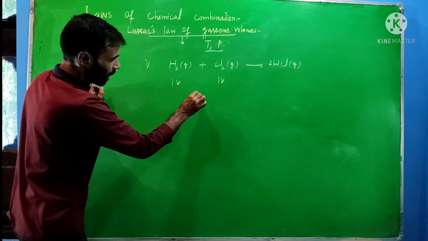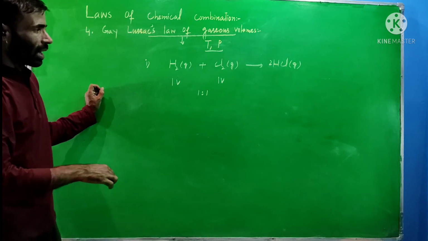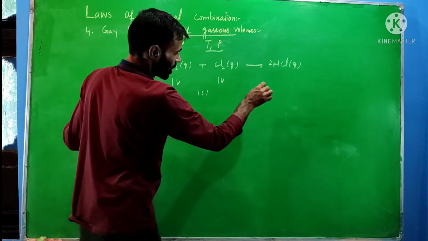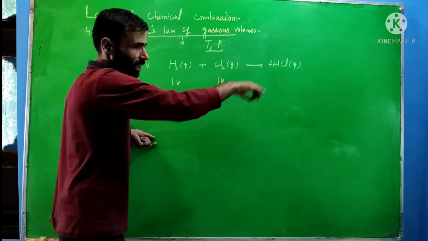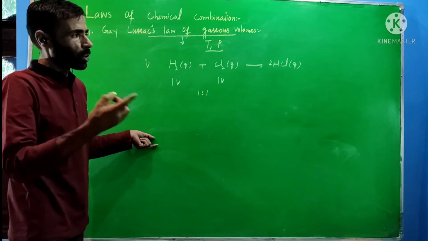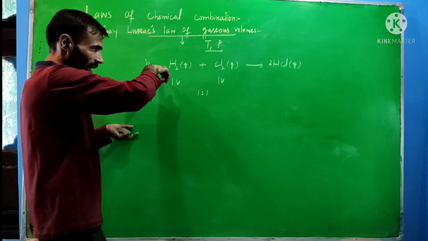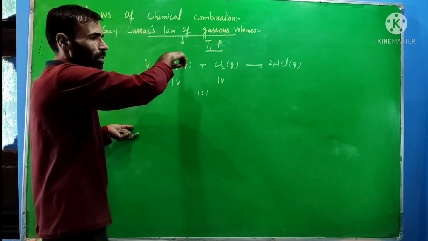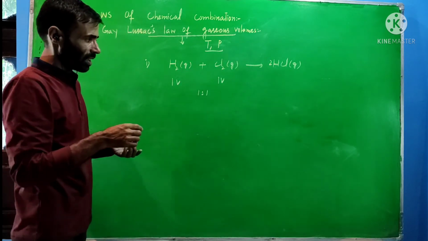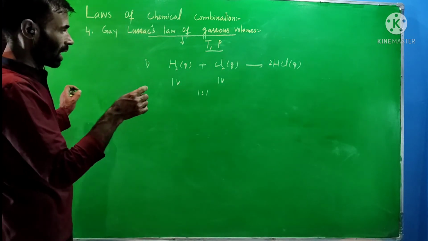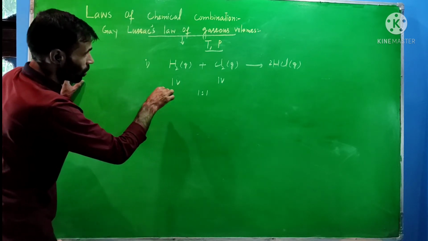So the ratio is 1:1. That is a small whole number ratio, leading to formation of this product. Even if we carry the division, the ratio with the products also, but the products must be in the gaseous state, then the ratio between the reacting gases as well as with the products is a small whole number ratio.